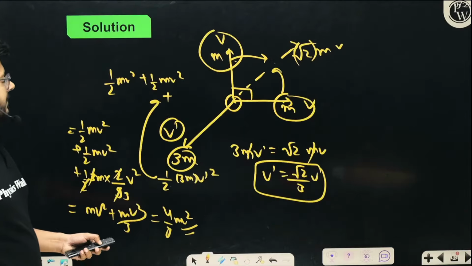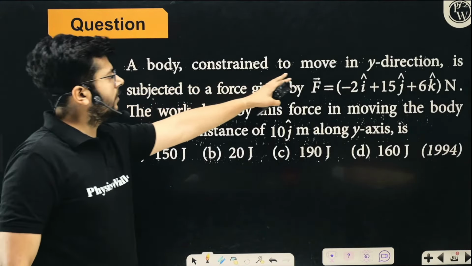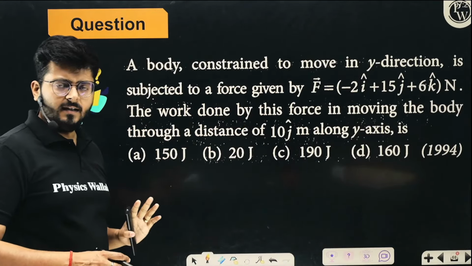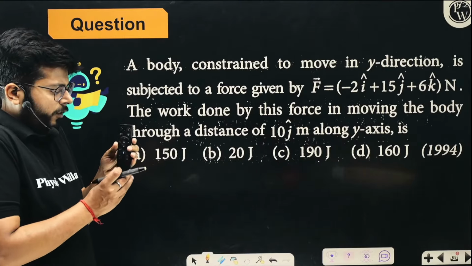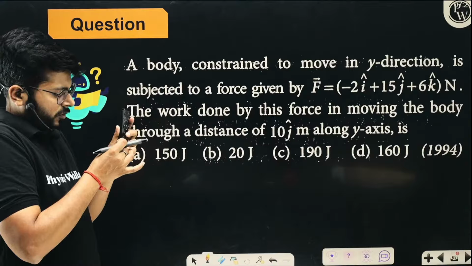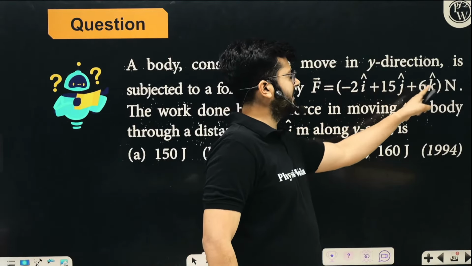Let's have a look at that. Next one. A body constrained to move in the y direction is subjected to a force given by this, right? A body is constrained to move along y direction, so the body cannot move in x and z, right? So the force acting is three-dimensional. It has x component, y component, and z component.